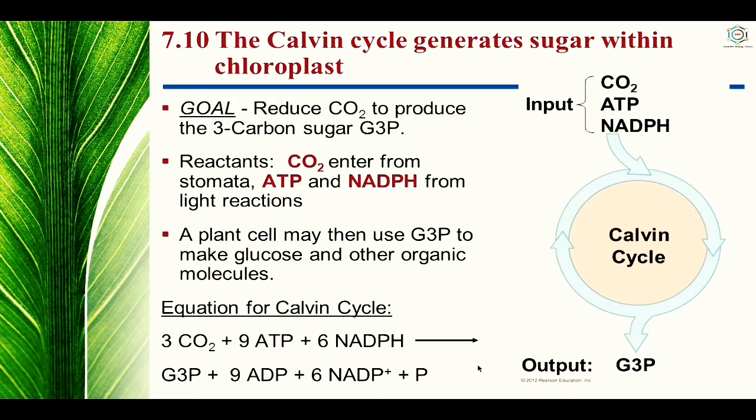Reactants, plant cell may then use G3P to make glucose and other organic molecules. So the net reaction of the Calvin cycle or C3 cycle is 6 RuBP plus 6 CO2 plus 18 ATP plus 12 NADPH, which forms 6 RuBP, C6H12O6, plus 18 ADP plus 12 NADP+ plus 18 Pi.